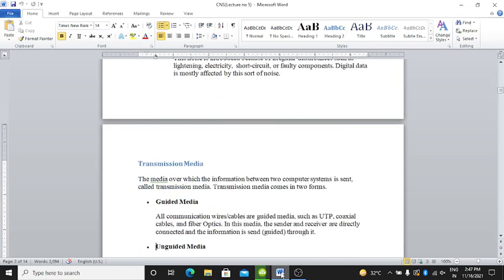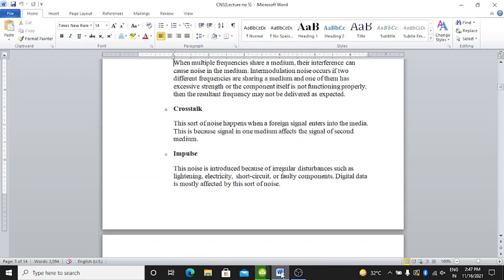Clear? Next is impulse noise. This noise is introduced because of irregular disturbances such as lightning, electricity, short circuit or faulty components. Digital data is mostly affected by this sort of noise.